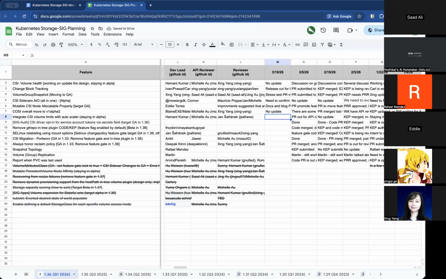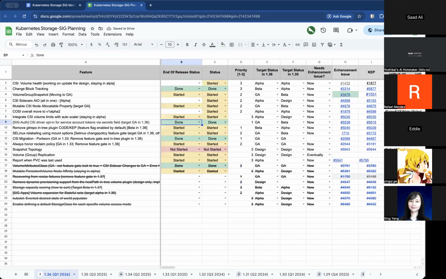Next is integrate CSI volume limits with autoscaler, staying in alpha. Previous update was PR out for API change. Need Michelle and Jan to help review. Any new changes on this one? So the entry PR is merged. And Haman is working on an out-of-tree PR that's for the autoscaler side changes. Got it. Cool, thank you.